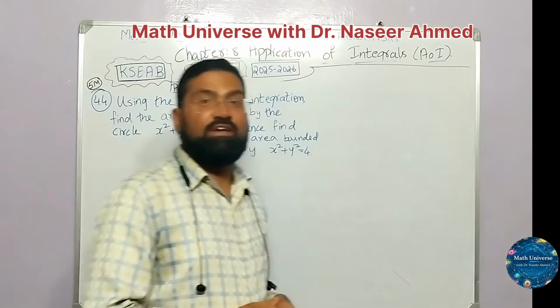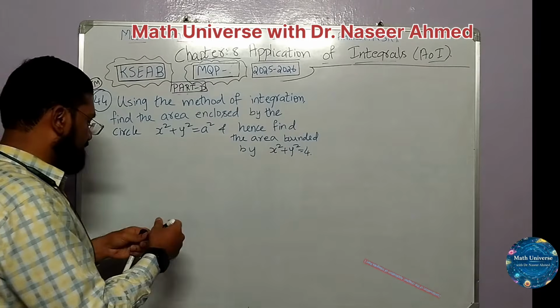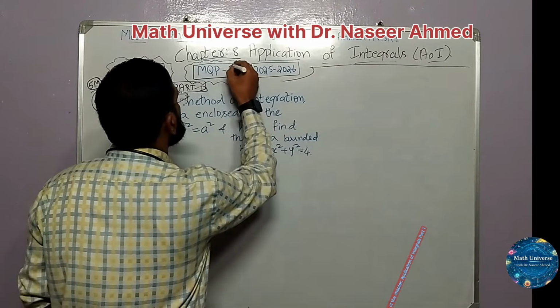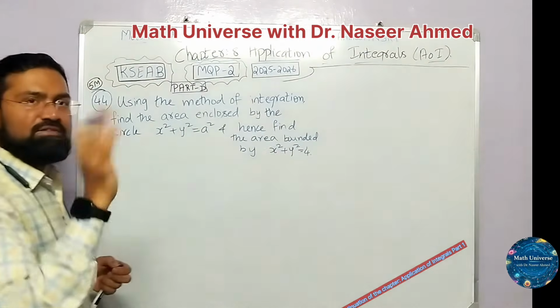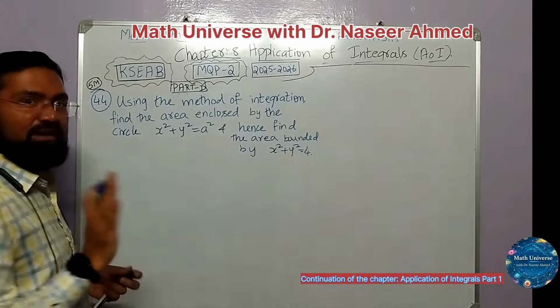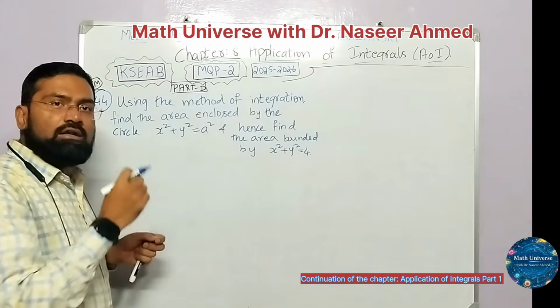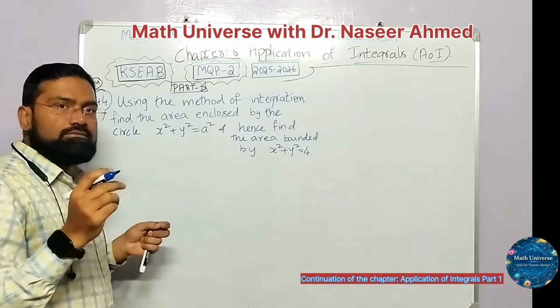Yes, dear students, we are ready for the next 5-marker question. This is from model paper number 2. Still we are going in reverse order only, and there is a reason for this. Just wait and watch. Let us complete this problem, then you will see model paper number 1.